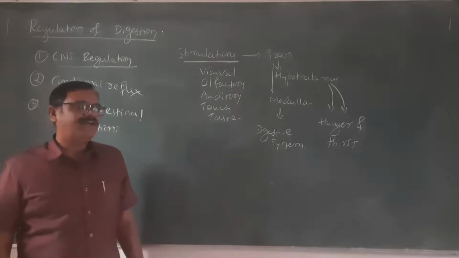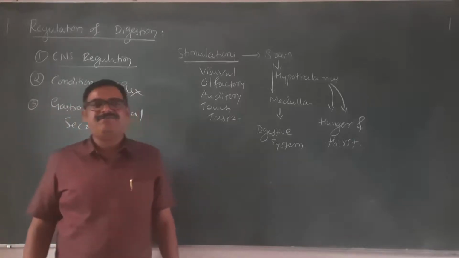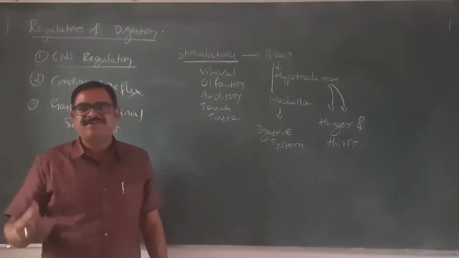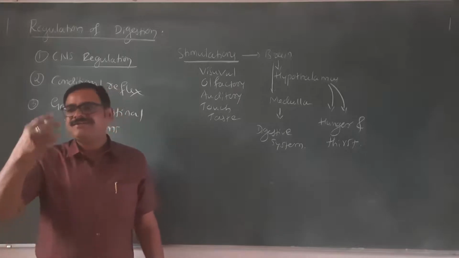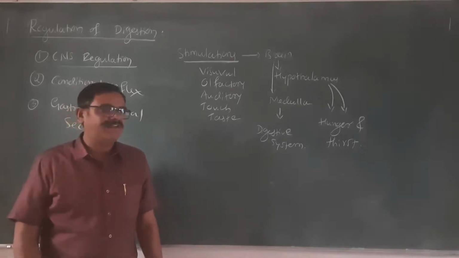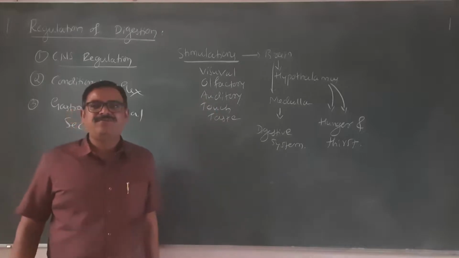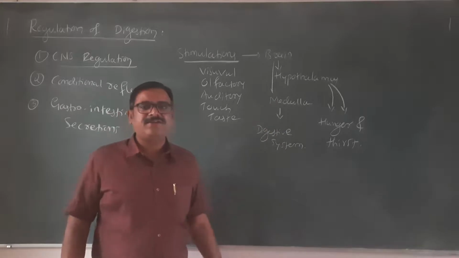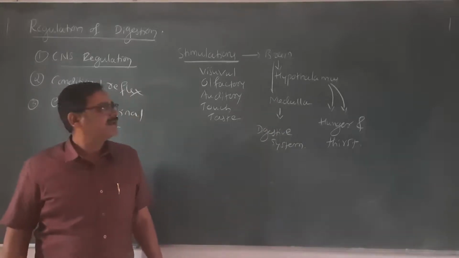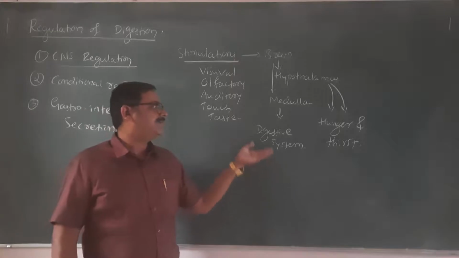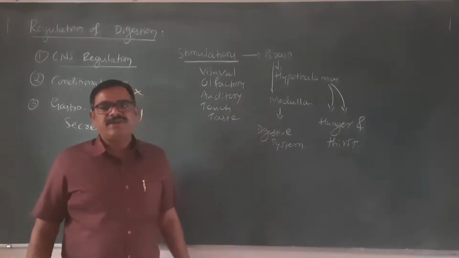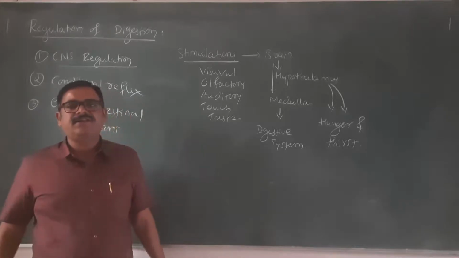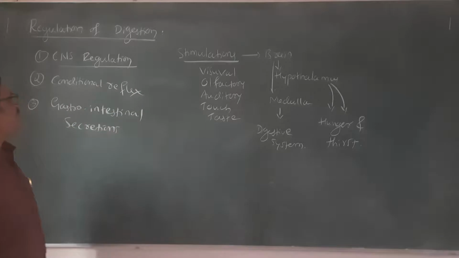And then touch and taste sensation: when the food is touched by your tongue and you are sensing the smell also, and then you get a little taste, you start continuing eating that food. These are all different kinds of stimulations. When they reach the brain, it sends a signal to the hypothalamus that controls our hunger as well as thirst, and then our entire digestion mechanism is controlled mainly by the digestive regulatory center that is present in the medulla. So it is a central nervous system controlled digestion, we say.